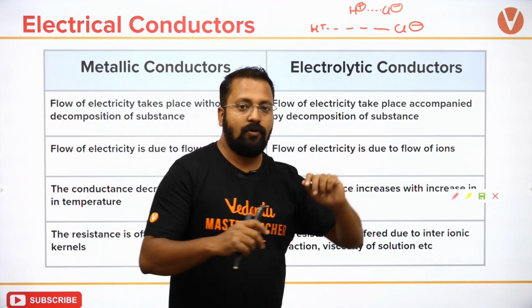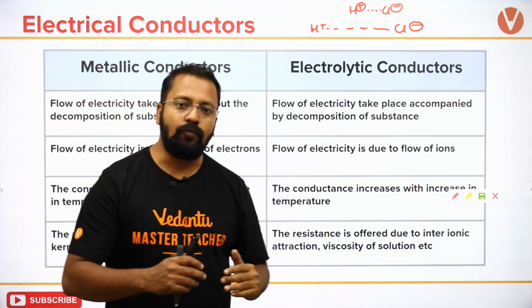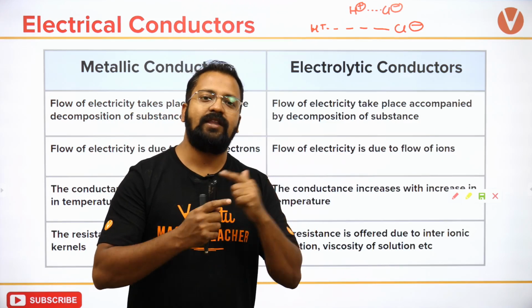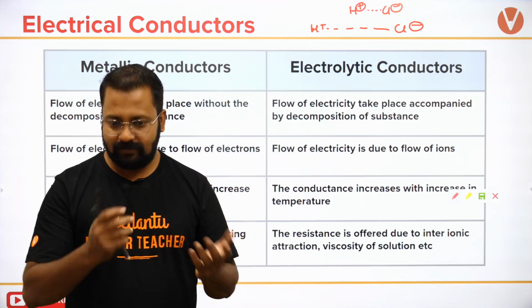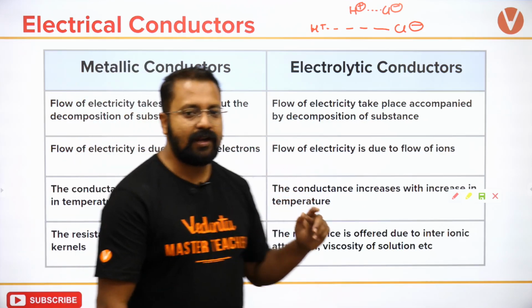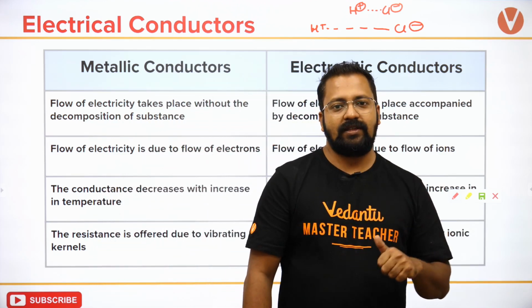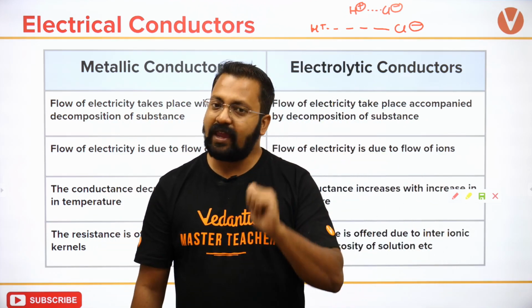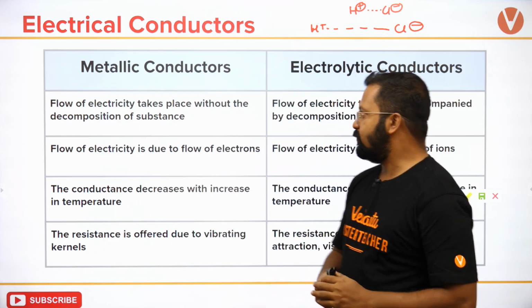But if the amount of ions is less, amount of water is more, then the force of attraction that the ions can perceive is less and they can move freely. ठीक है? So concentrated का conductance कम रहता है, dilute का conductance ज़्यादा रहता है. We can also prove it with a mathematical equation. ठीक है?